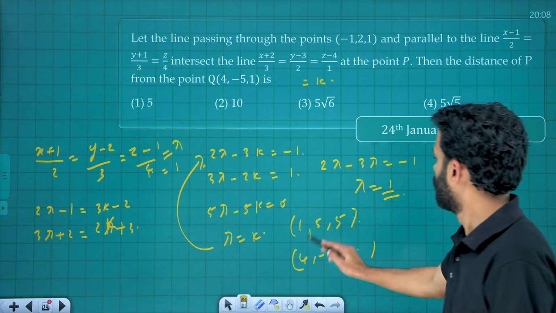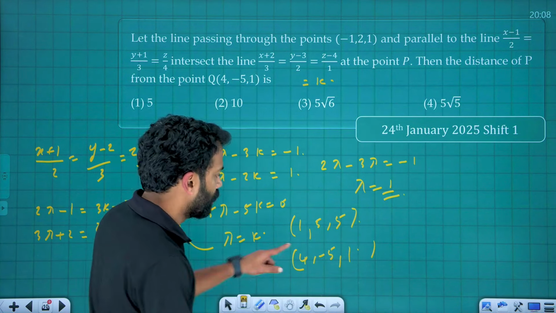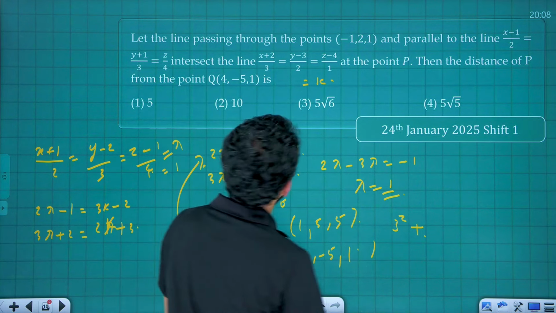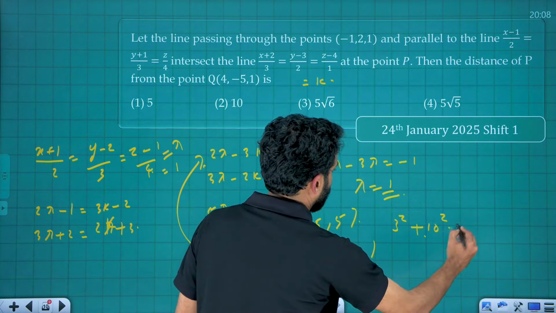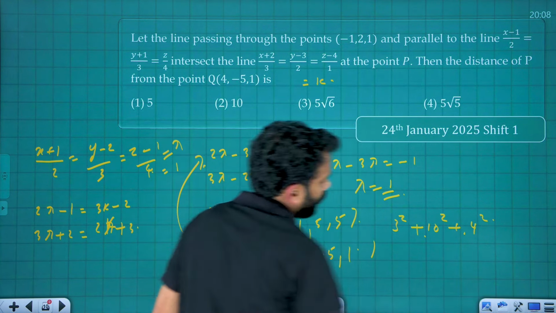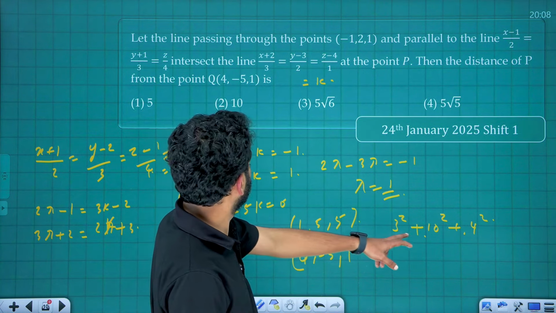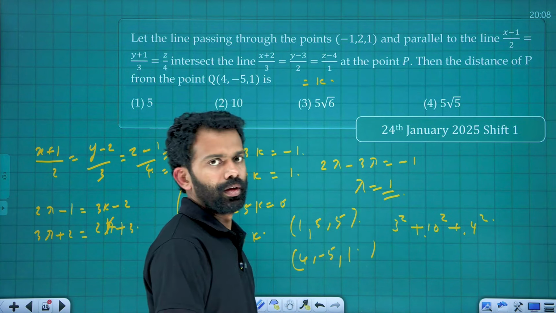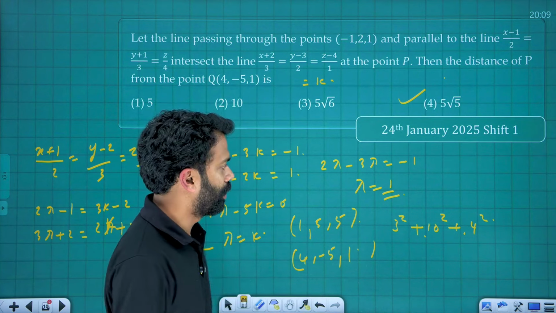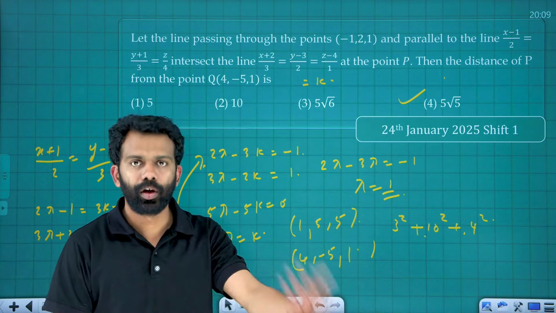Let's sort it out. Distance, there is no need of squaring it up. 4 minus 1, that is 3 square, plus 5 minus minus 5, that is 10 square, plus 5 minus 1, that is again 4 square. Basically it is 100 plus 25, 125, so 5 root 5. Done. 5 root 5 is the answer. That is the Pythagorean triplet, 100 plus 25, 125, square root of 125 is 5 root 5.